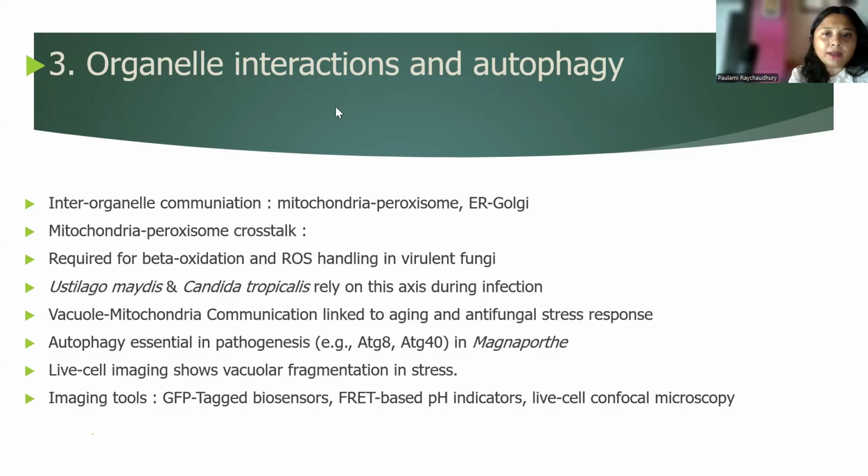Now coming to the organelle interaction and autophagy. This is also known as organelle crosstalk. That is the mitochondria peroxisome crosstalk. This is interaction for virulence. Now, inter-organelle communication: mitochondria, peroxisome, and endoplasmic reticulum, Golgi apparatus. Mitochondria peroxisome crosstalk is required for beta oxidation and ROS handling in virulent fungi. Ustilago maydis and Candida tropicalis rely on these axes during infection.